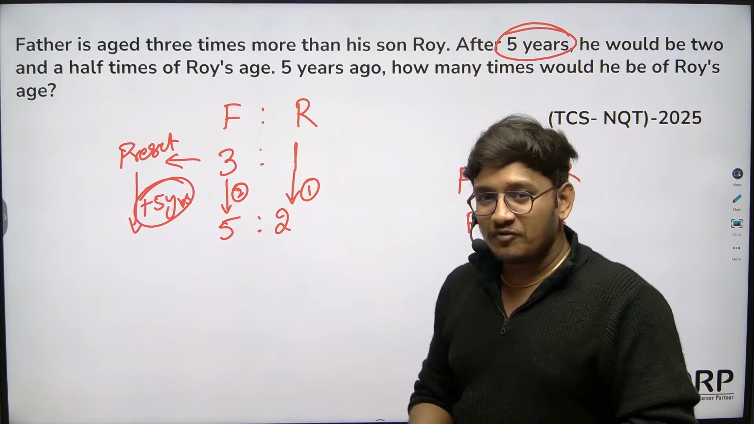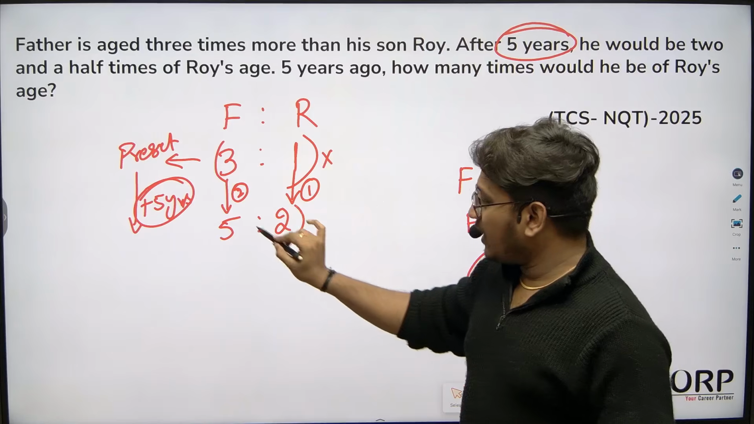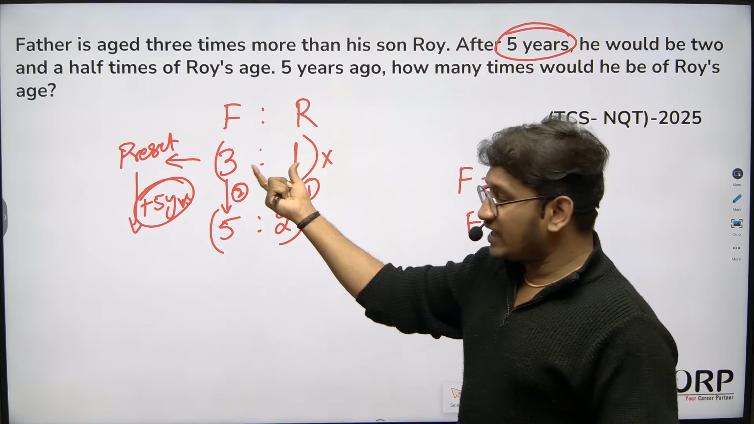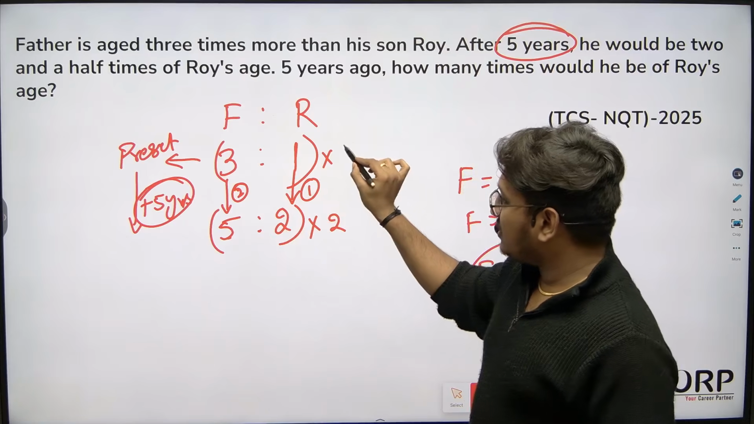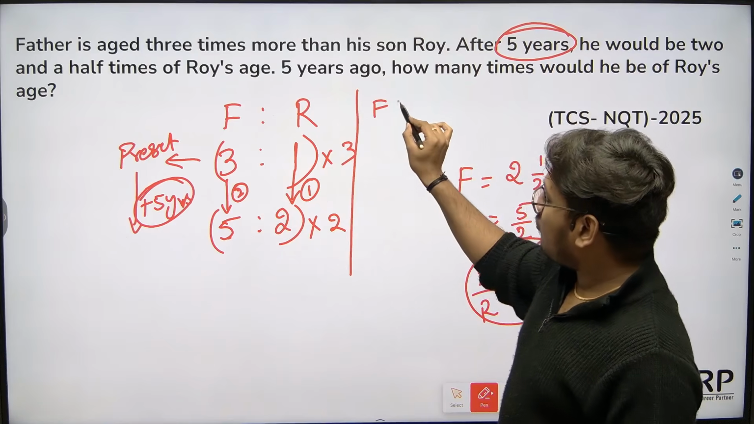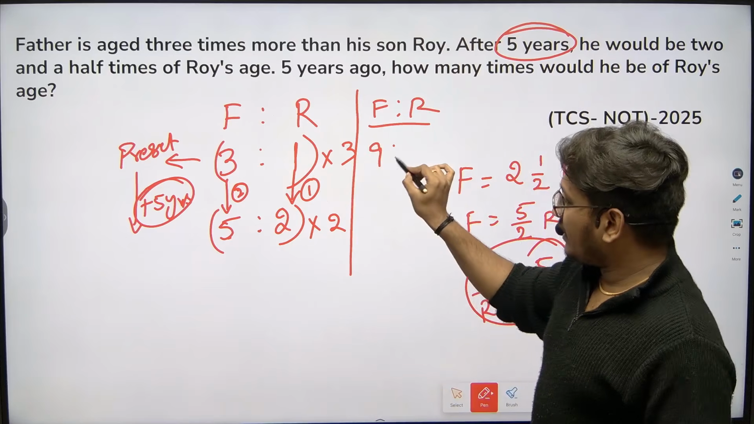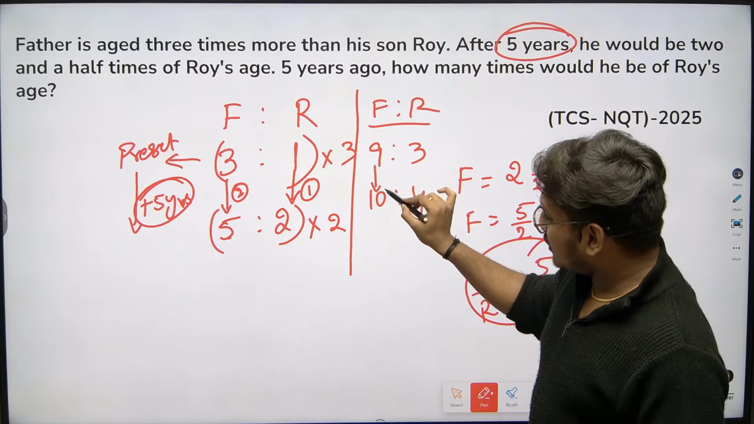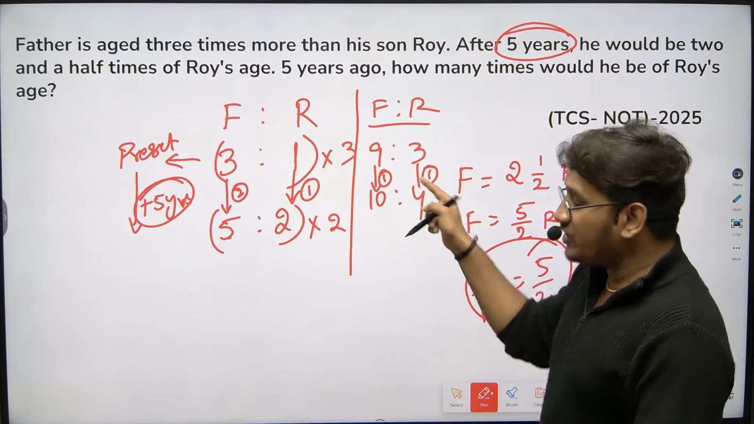Then how to solve these types of questions? Very simple logic. In order to make it the same, you just multiply these ratios with the values whose difference will be taken as the denominator. 3 and 1 difference is 2. 5 and 2 difference is 3. Multiply on opposite sides. If you want, you can rewrite the sentence again. Father to Roy's ratio is 3:1, 3 times 3 is 9, so 9:3, and 10:2. What's the difference here? The difference is only 1. Now you know that we made the difference equal.